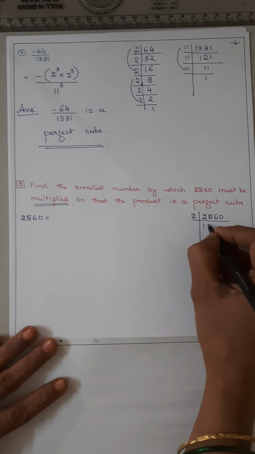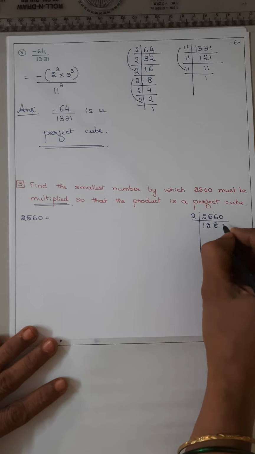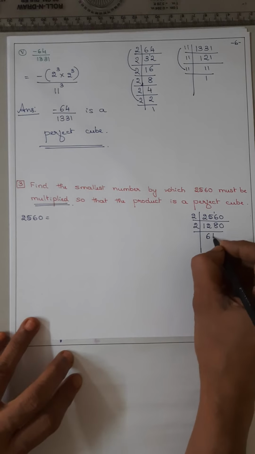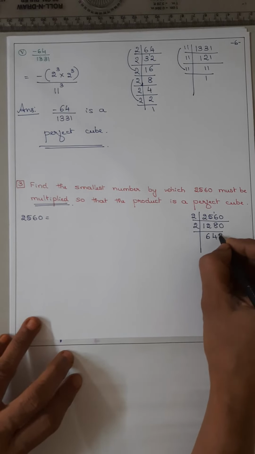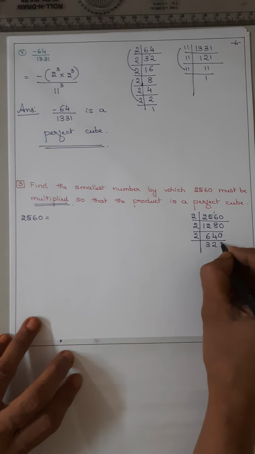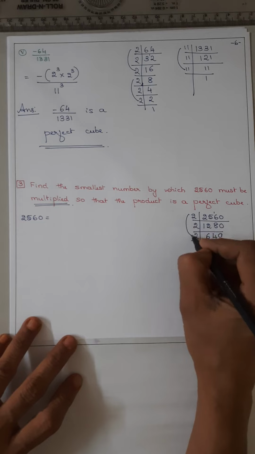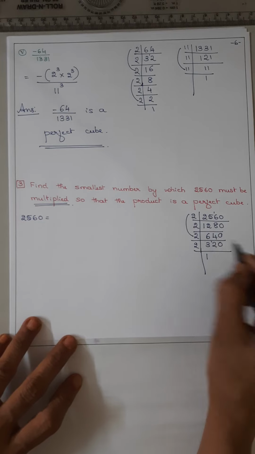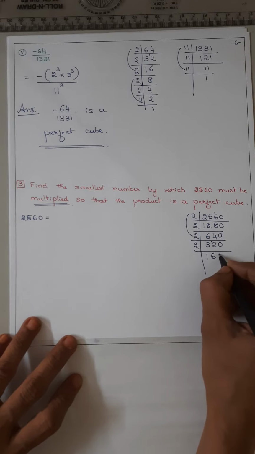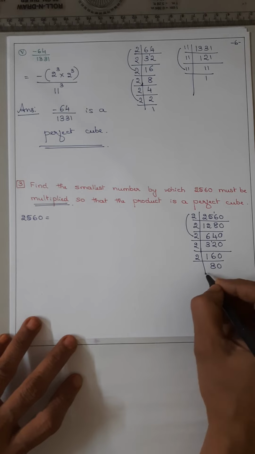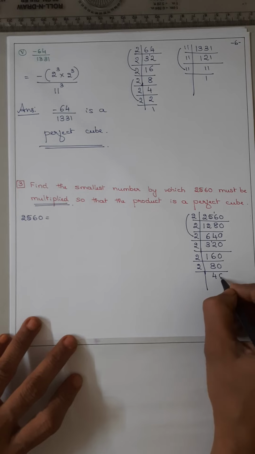2560. 2 1s are 2, 2 2s are 4, 2 8s are 16, 0. 2 6s are 12, 4s are 8, 0. 2 3s are 6, 2 2s are 4, 0. Now again 2 1s are 2, 1 remains, 6 are 12, 0, 2 8s are 16, 0, 2 4s are 8, 0.